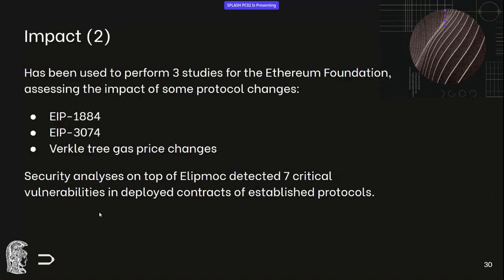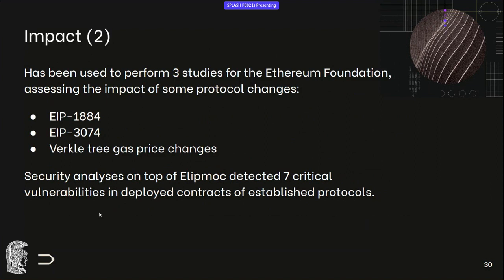Something that is worth mentioning is that we've used Elipmoc to perform 3 studies for the Ethereum Foundation, assessing the impact of some protocol changes to all deployed contracts, and these are EIP 1884, EIP 3074, and a future change that is proposed to change the gas system of Ethereum to use vertical trees.